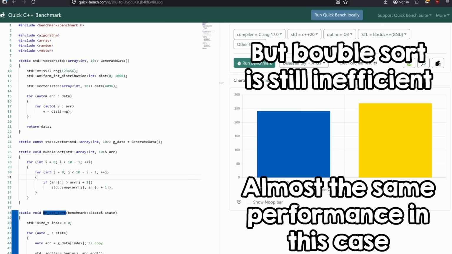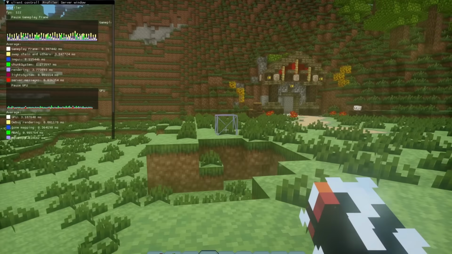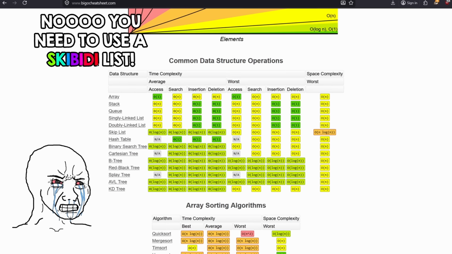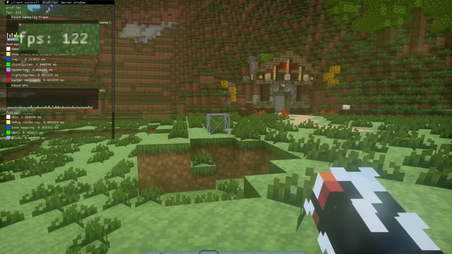Sure, bubble sort is an n-squared algorithm, but with 10 elements, you get to like 100 comparisons. That's literally nothing for a computer. And it is the performance that you should care about, not the efficiency. Sure, most of the code that you will write will be terribly inefficient, but no one cares about that.